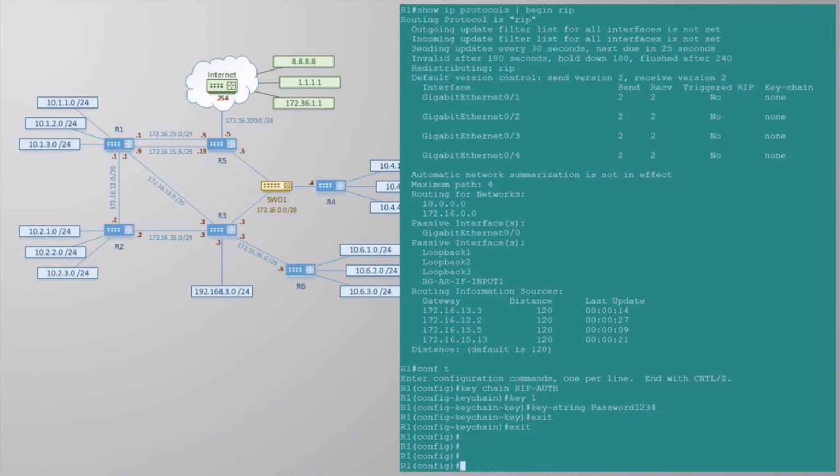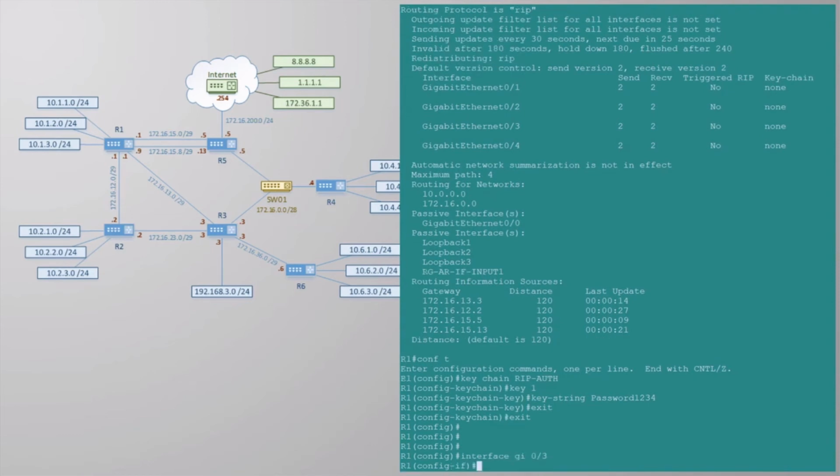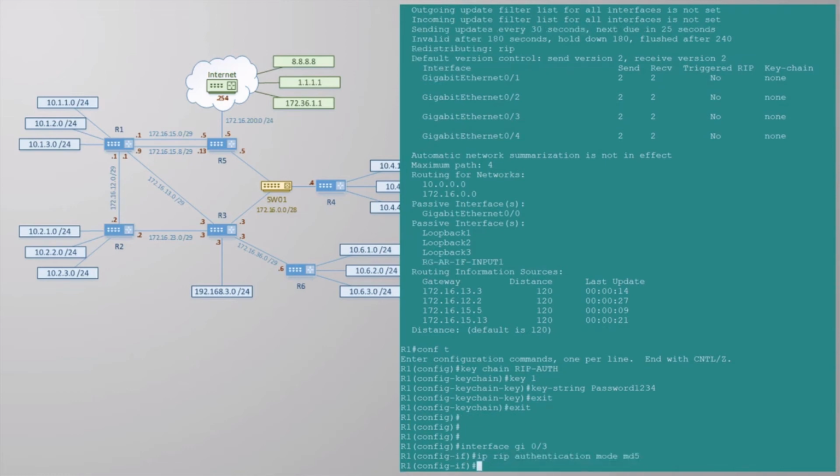Unlike most other RIP configuration, we apply this directly to an interface. This is because we could use different keychains for each interface if we wanted to, or perhaps enable it on some interfaces but not on others. First, we need to set the type of encryption. This can be set to plaintext or MD5. We don't want to use plaintext, as this would send the password without encrypting it first, meaning a hacker or someone malicious could read the password with very little effort. MD5, on the other hand, encrypts the password before it sends it. And second, we choose the keychain that we want to use.